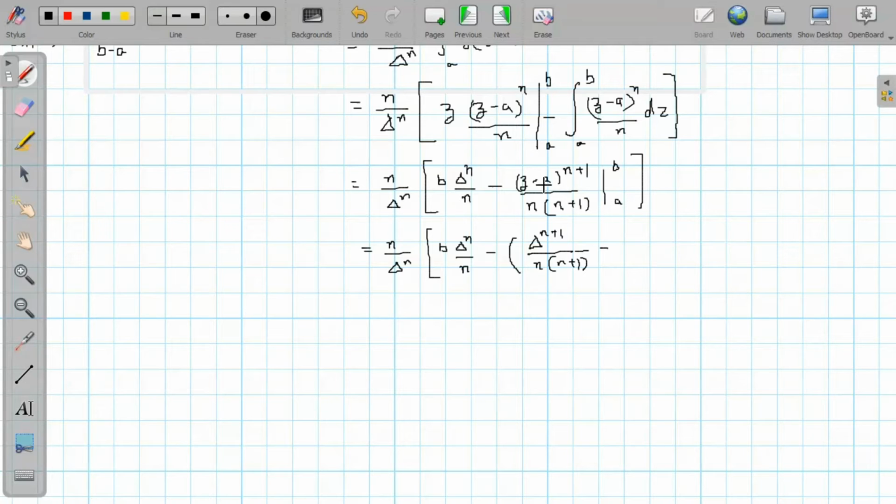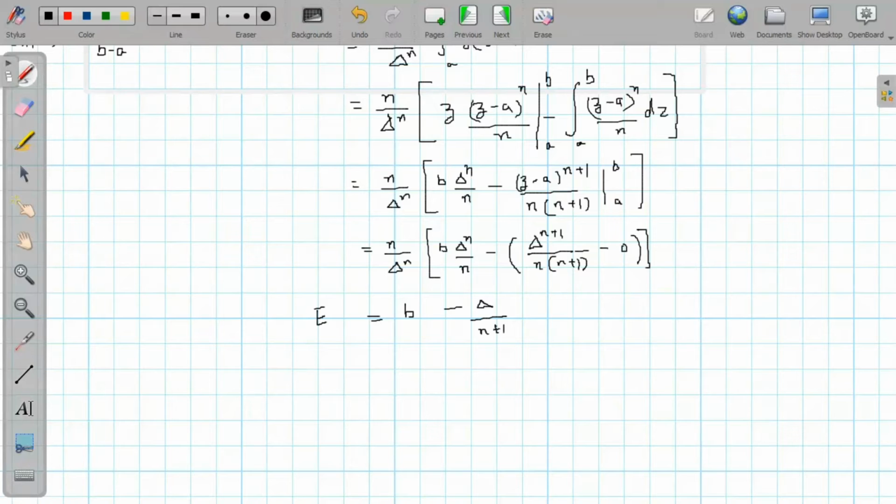The lower limit is A, and if we put it here, this will become 0. So this we can further solve. Multiplying this term inside, we will get B minus delta divided by N plus 1.